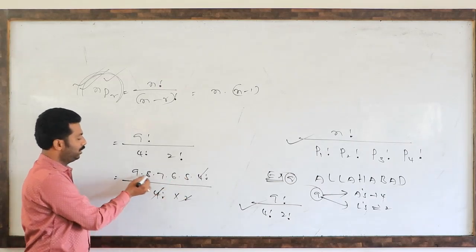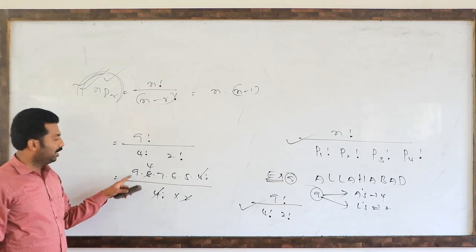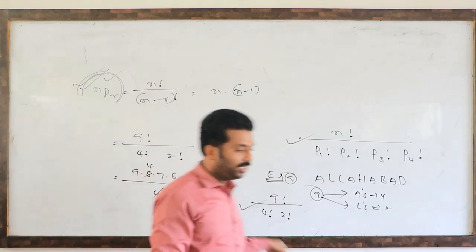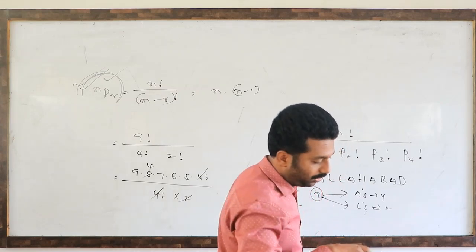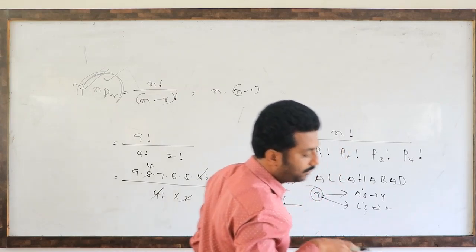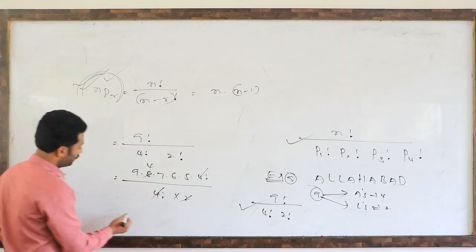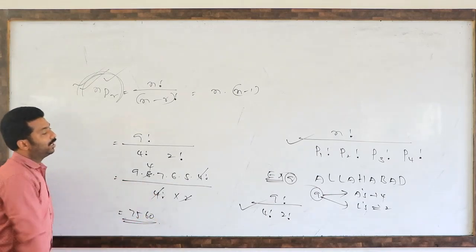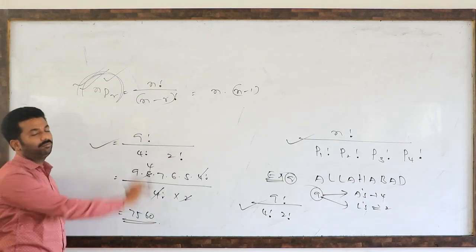So 4 factorial cancels. 9 into 4 into 7 into 6 into 5. If you multiply these numbers, what will we get? 7560. So this answer is 7560. So like this we have to answer these types of questions.